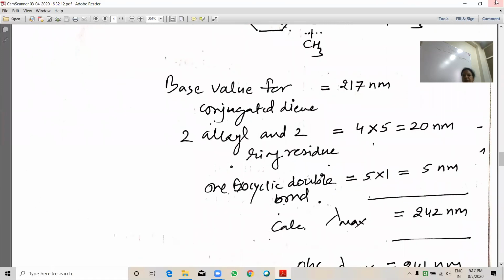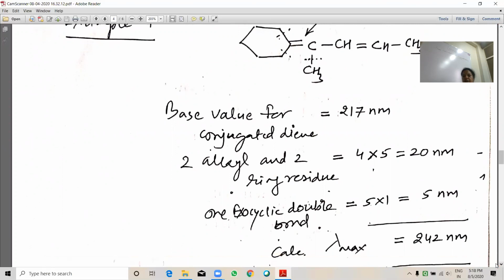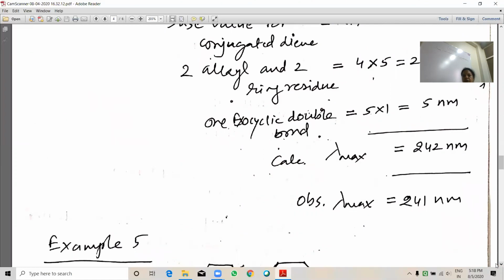1 exocyclic double bond. See here, this double bond is exocyclic for the ring. So 1 exocyclic double bond, 5. So the total value of lambda max is 242 nanometer, and the observed value is 241. It is close to the calculated value.